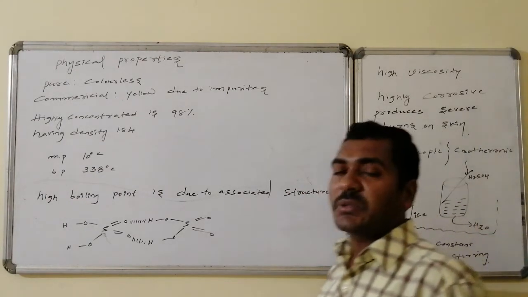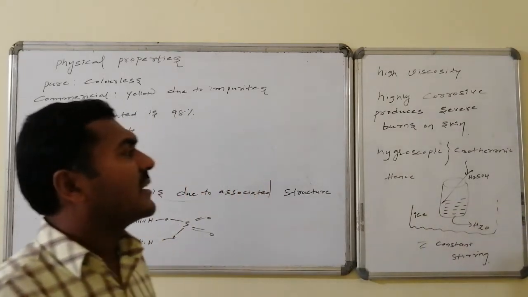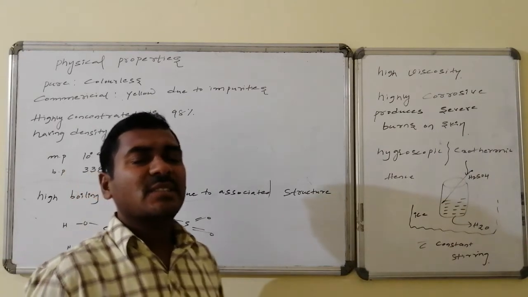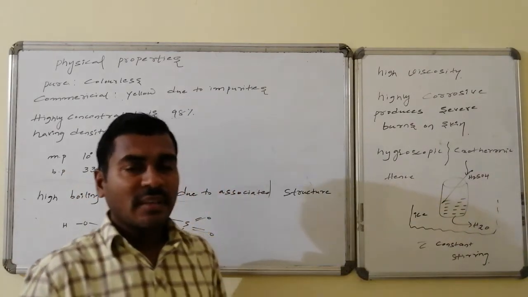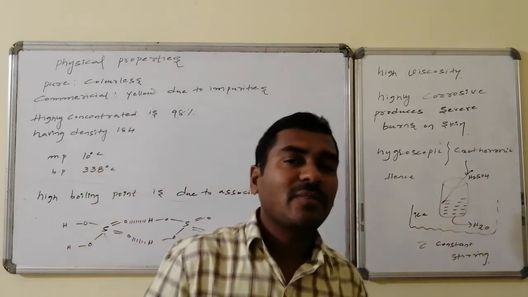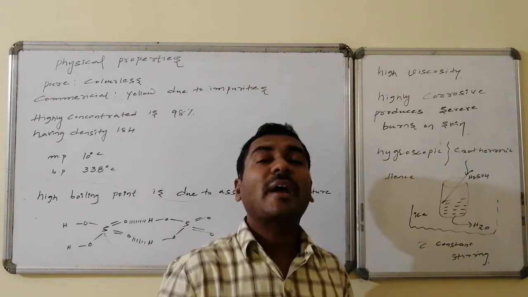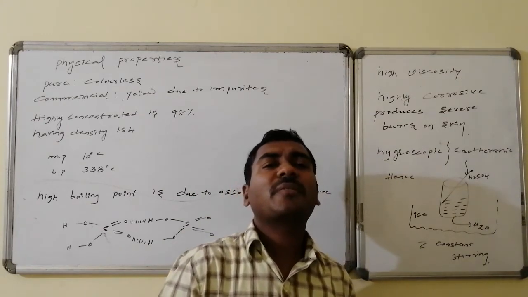It is highly corrosive and produces severe burns on the skin, and it is very hygroscopic. It is attracted to water, and the reaction with water is exothermic. A lot of heat energy will be liberated. Hence, while diluting sulfuric acid, water is not added to it, because if you add water, it reacts so fast that an uncontrollable amount of energy will be liberated.